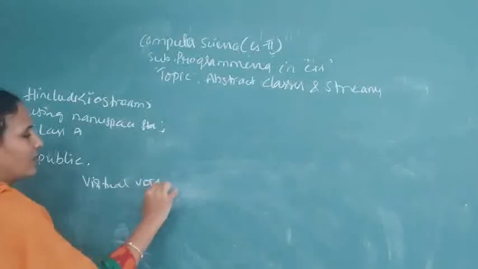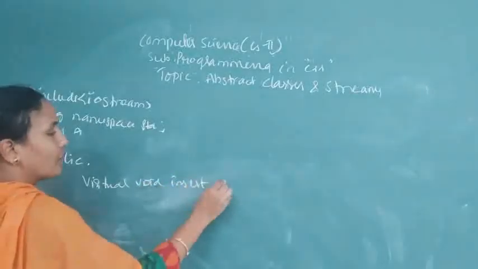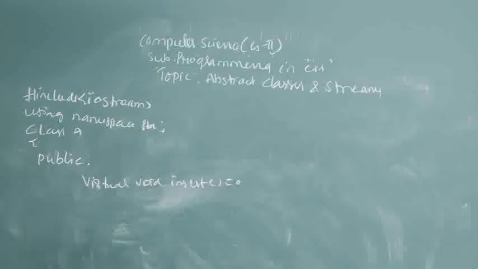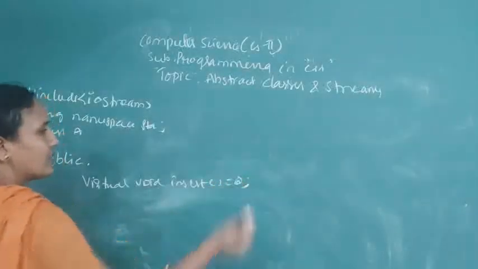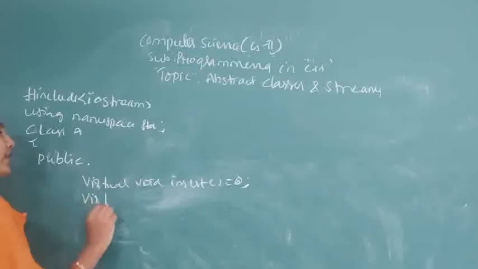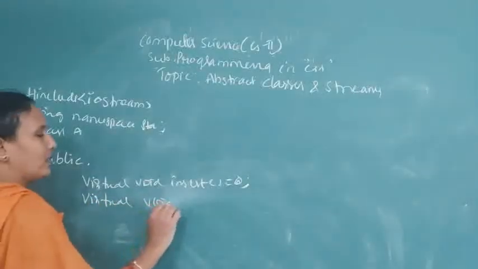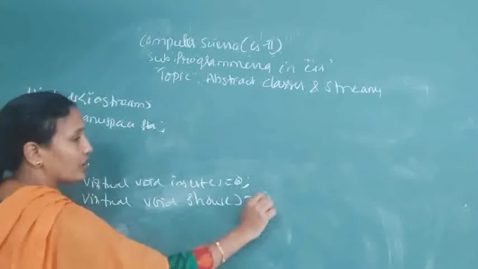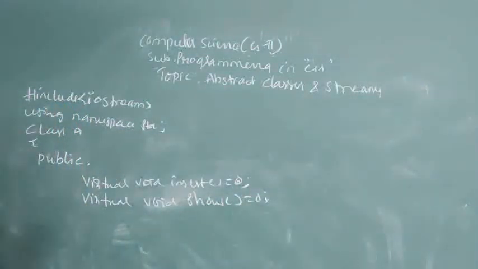void insert. So here, what is the function? It is a virtual function, and I will initialize it as 0. Next, virtual void show. Here I am not giving a body to the function. Who will give the body to the function? The child classes will give the body to the function.